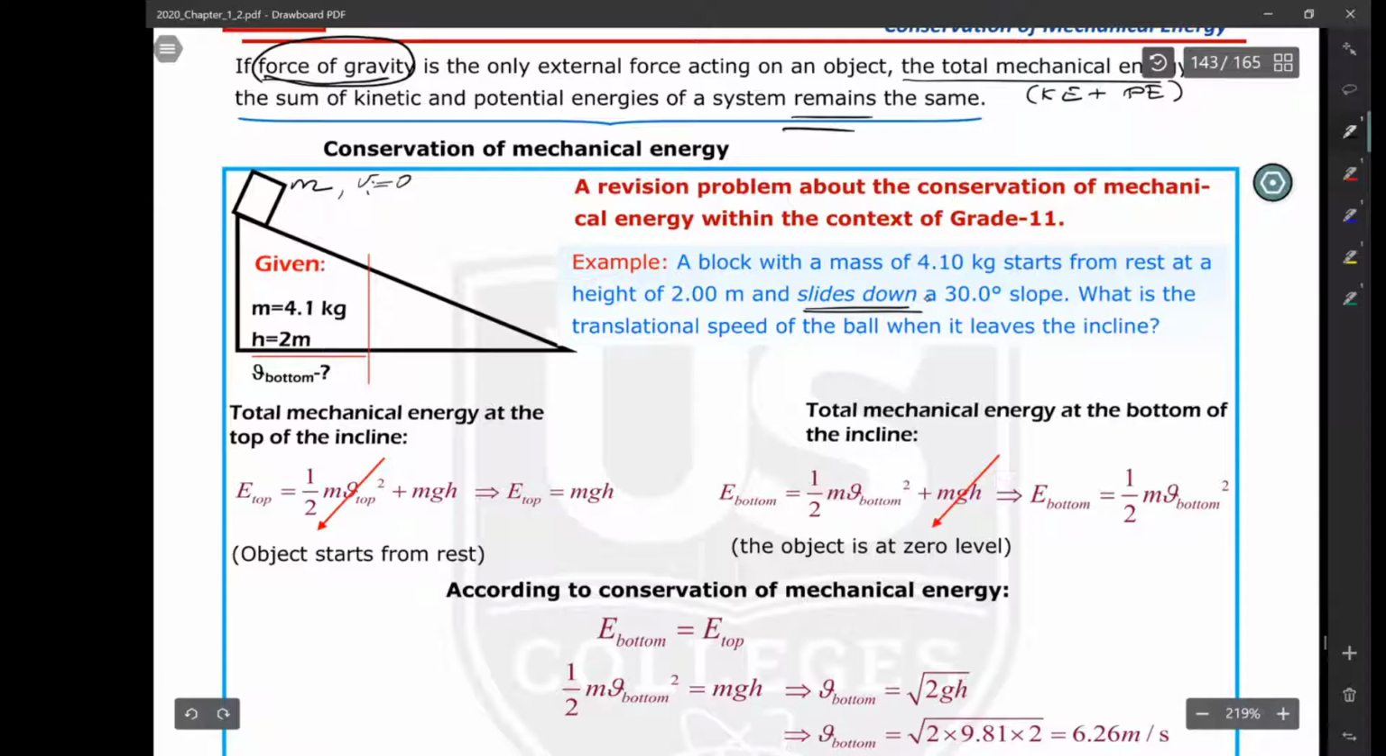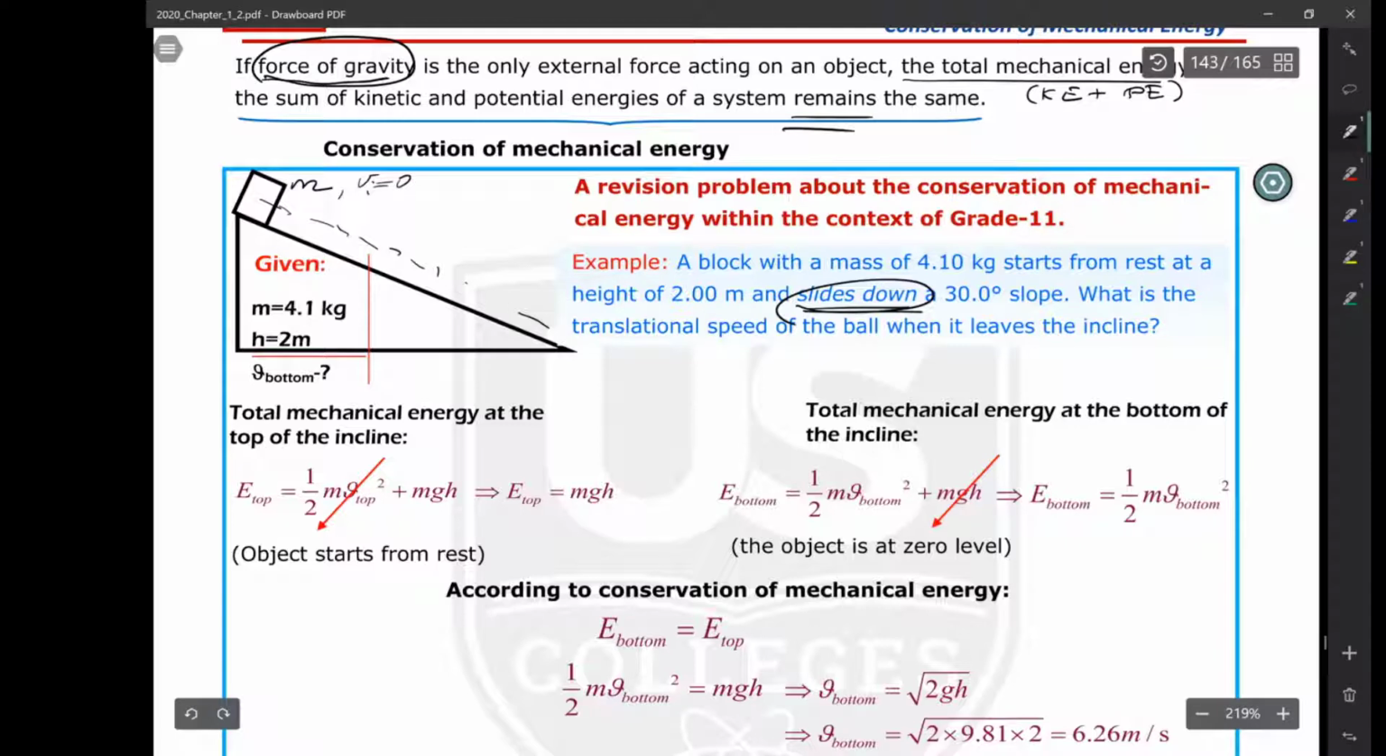It slides down. In fact, every problem you solved last year was about this. You assume that the object is sliding down, and you studied only translational motion of the object in the 11th grade, even if your teacher didn't tell you, because it's not in the book directly. Sliding down is only about translational motion. The object will start moving on this incline, along the incline.